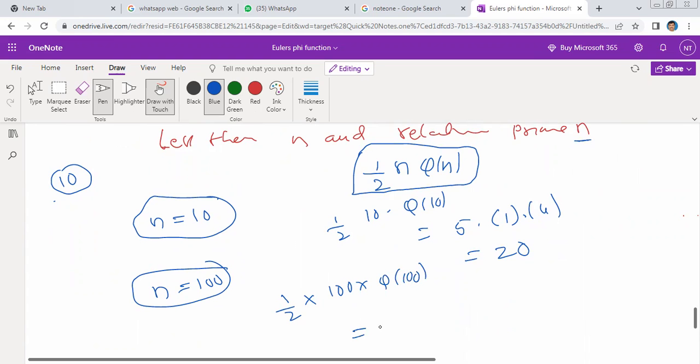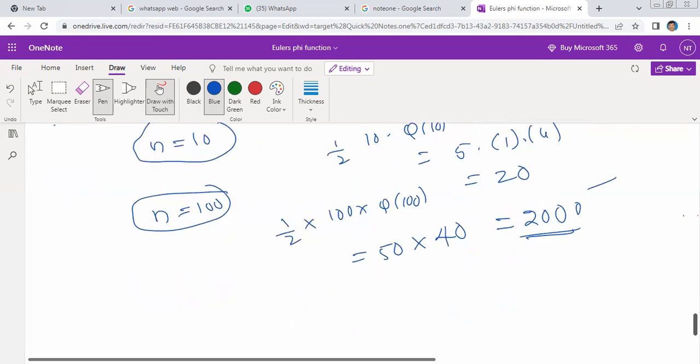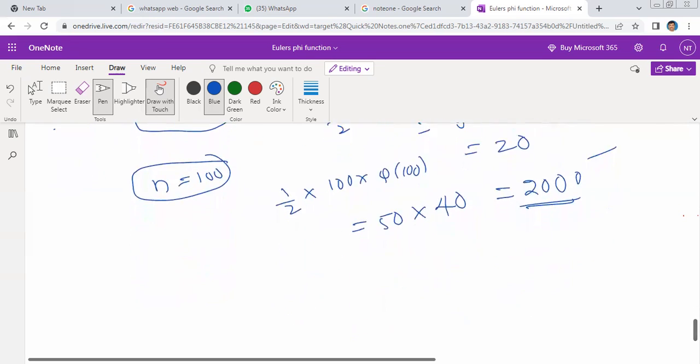What is the value of pi of 100? It is 40. So 50 into 40 is equal to 2000. This is the formula. If we remember this formula, we can calculate the sum of the integers less than n and relatively prime to n. This is the important formula.